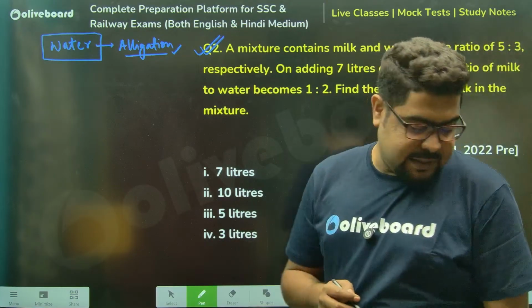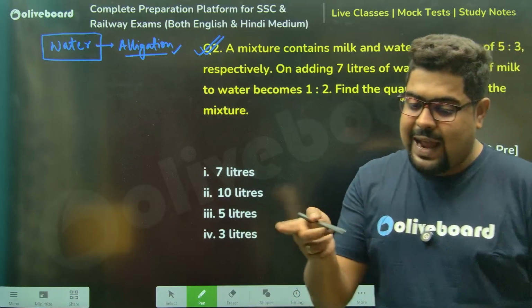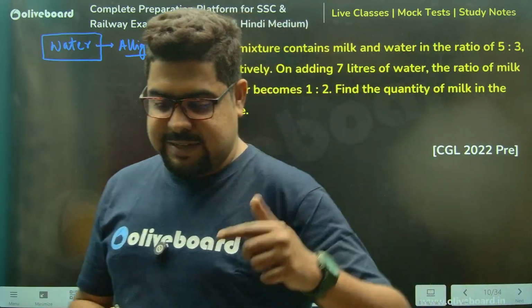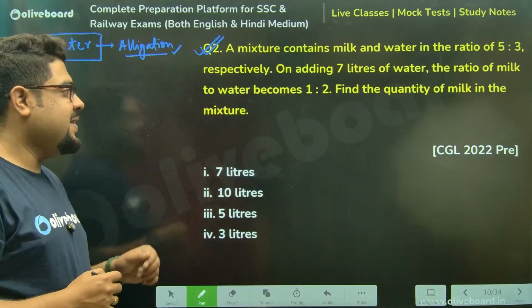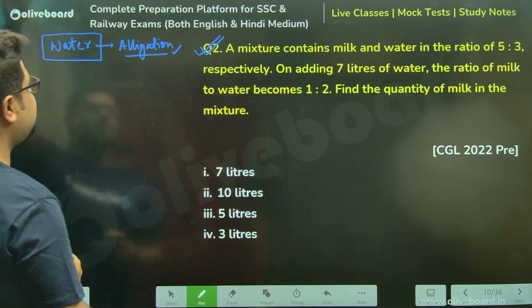Yes, Pavan is absolutely correct, because we are adding the water. Water is changing. Milk is not. Perfect.